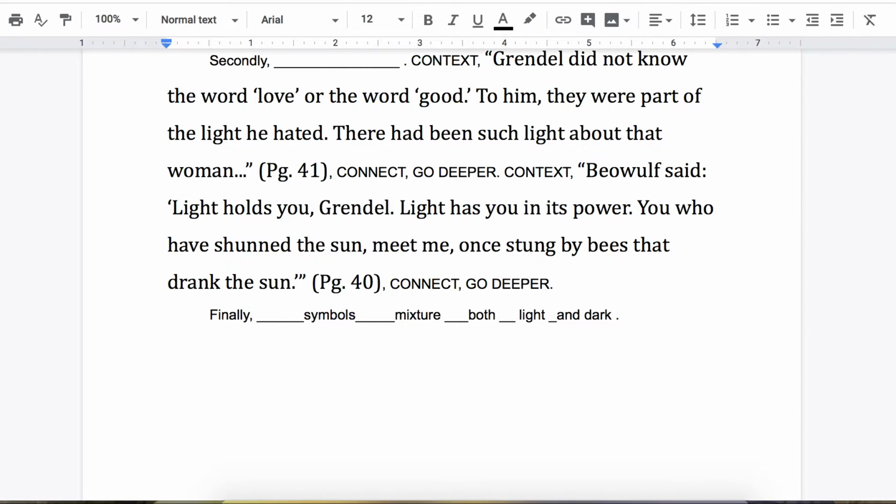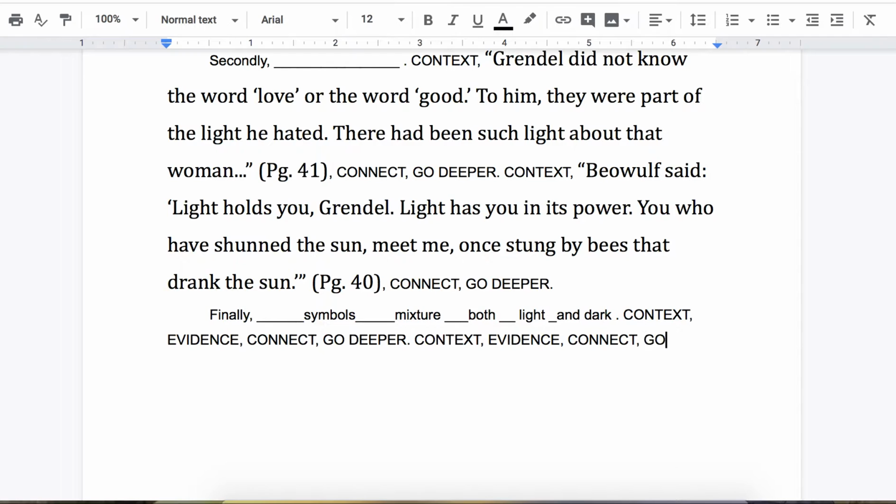Then you're ready for your context, evidence, connect, go deeper. And you're going to do that again: context, evidence for your second piece of evidence, connect, go deeper. Now, sometimes when you write an essay, you might have 3 pieces of evidence. Sometimes you'll have 4. Sometimes you only have 1. You just repeat this structure as many times as you need to.